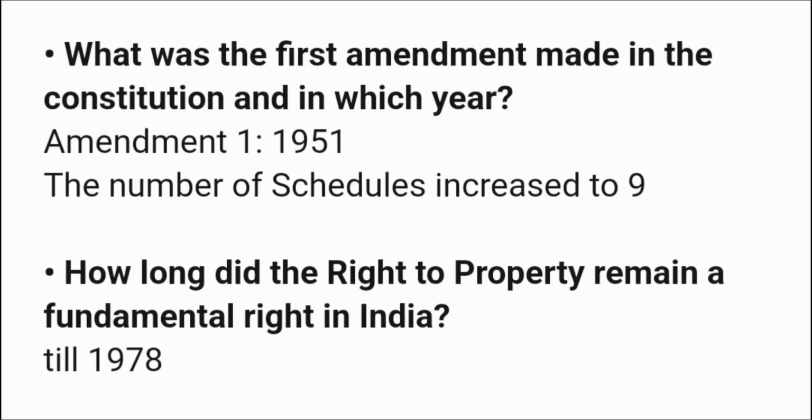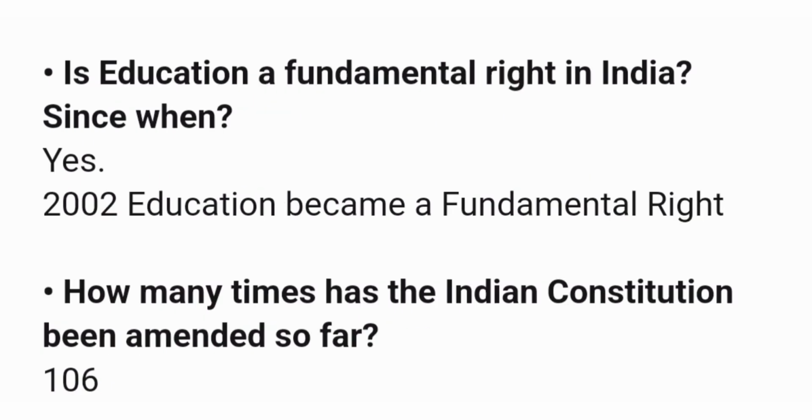Next question. What was the first amendment made in the Constitution and in which year? Amendment first, 1951. The number of schedules increased to 9. How long did the right to property remain a fundamental right in India? Till 1978. Is education a fundamental right in India? Since when? Yes, 2002, education became a fundamental right.